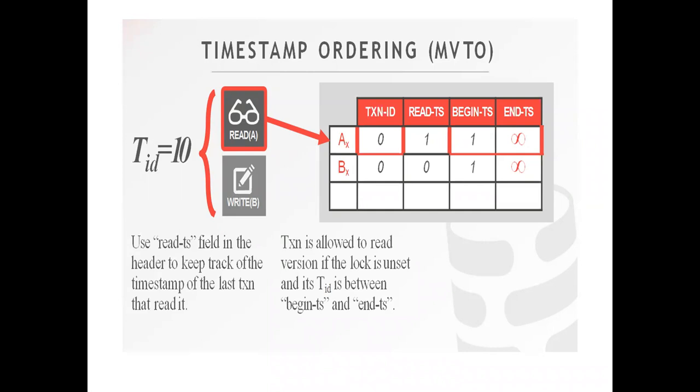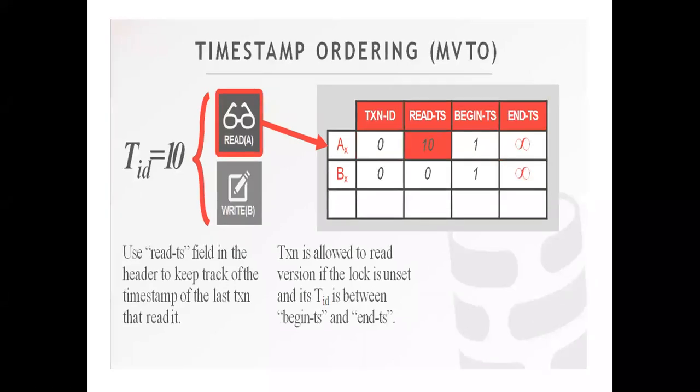So this is the read. Transaction ID is 10, and it is reading A, so read TS is converted to 10.